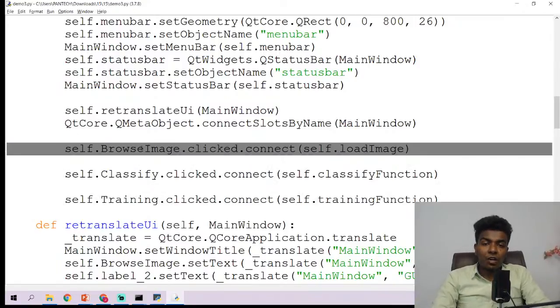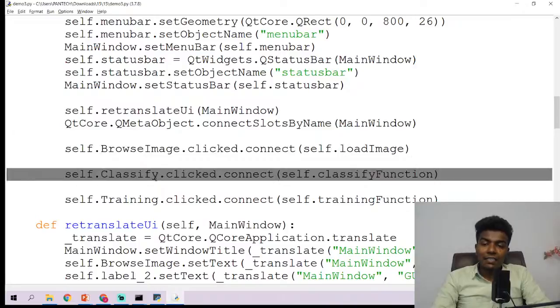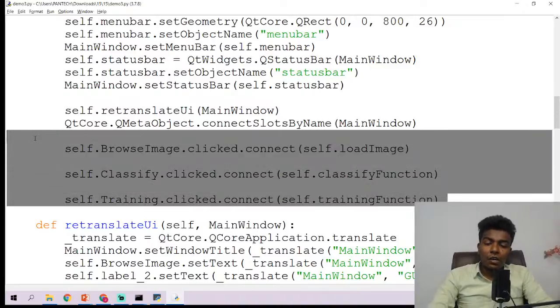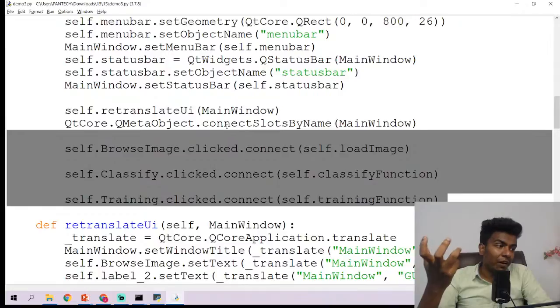So this is browseimage.clicked.connect, and self.classify.clicked.connect, and training.clicked.connect. What is meant by these three lines? You just see this GUI and tell me. If you know the answer, post it in the live chat. The reason we are discussing this is that this is the main program, the place where it starts executing.